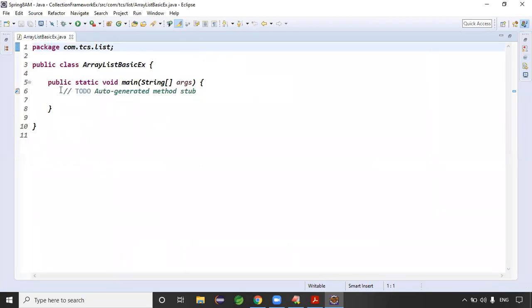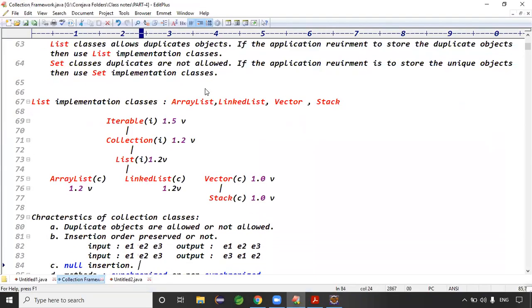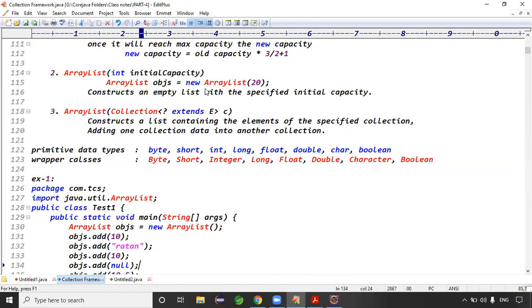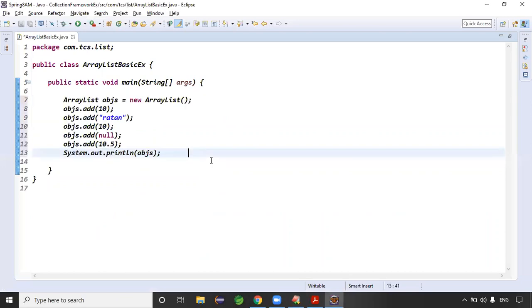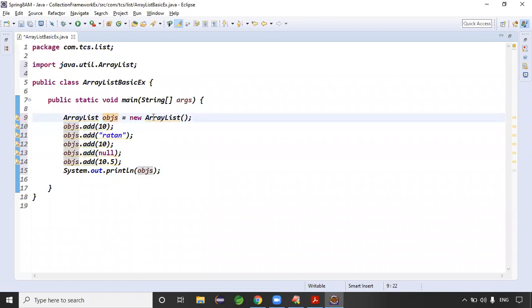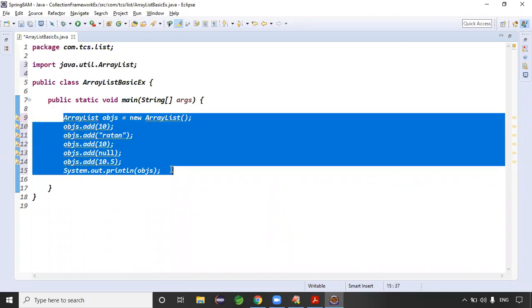Guys, the collection framework represents a group of objects as a single entity. Moreover, ArrayList is a List implementation class. List means duplicates allowed or not allowed? Duplicates are allowed. See, I'm creating an ArrayList object: obj = new ArrayList, obj.add(10), Ratan, again 10 I'm adding, null, 10.5. It means 10 is duplicate, so list classes allow duplicates.